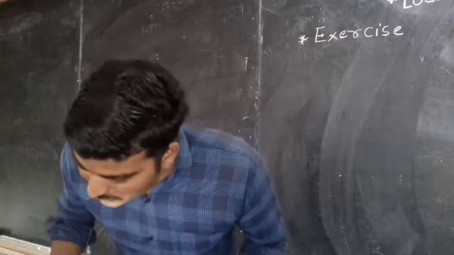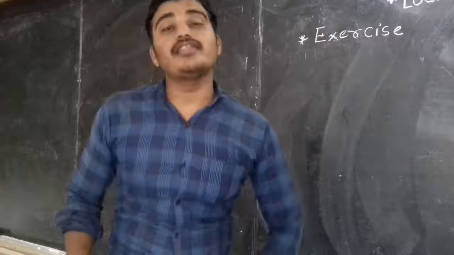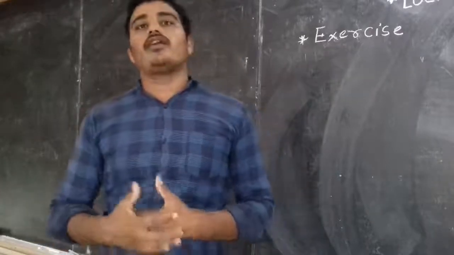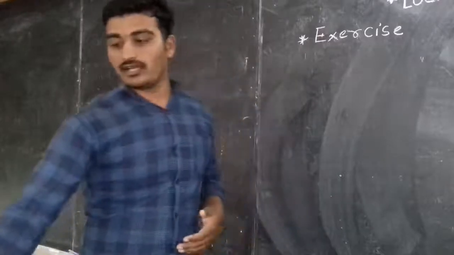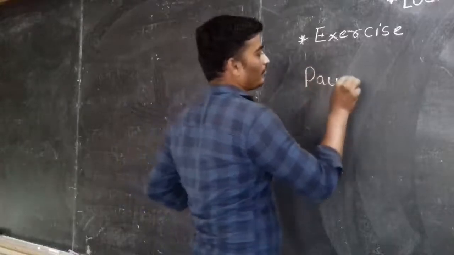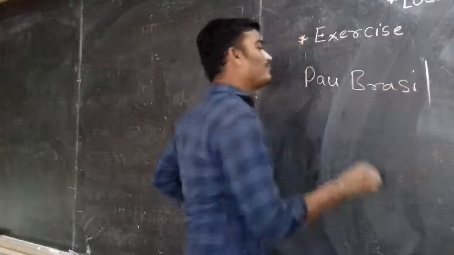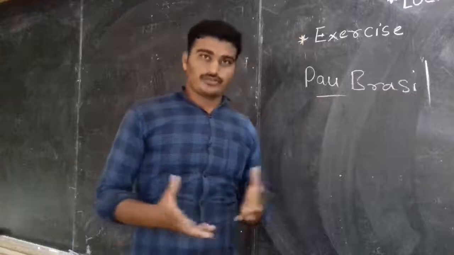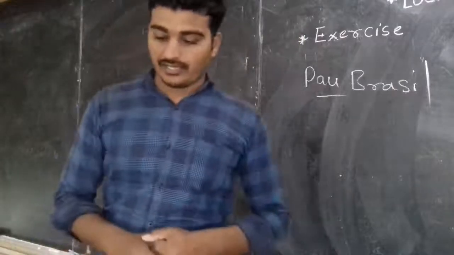Also see how Brazil got its name. There is a wooden tree, and on the basis of that wooden tree, whose name is Pau Brazil, they got the name for their country, Brazil. So these are the facts we saw about how they got the name.